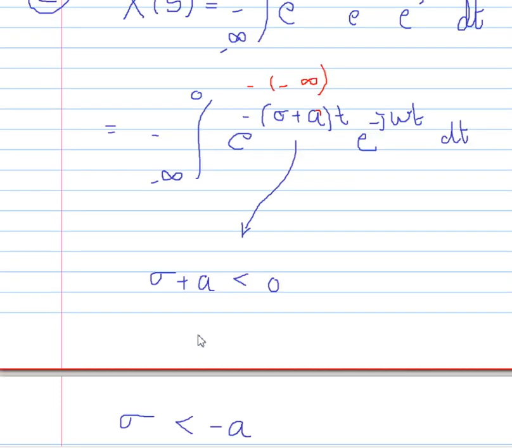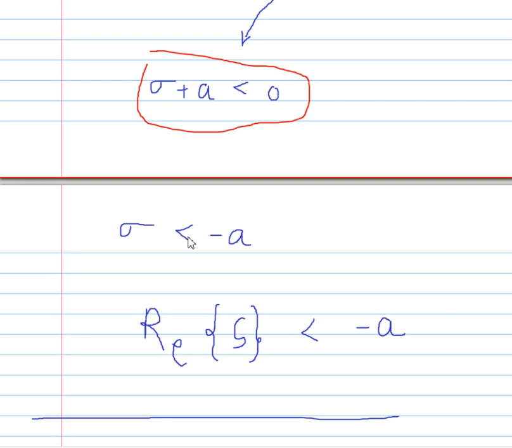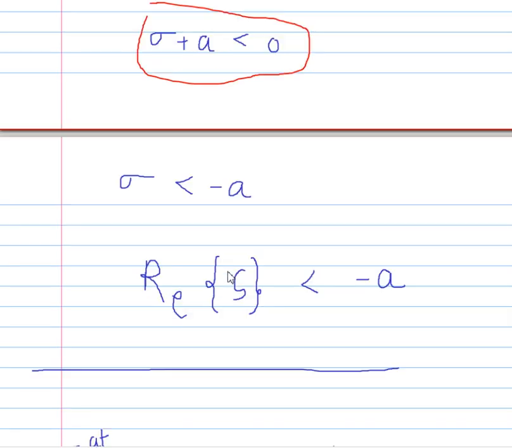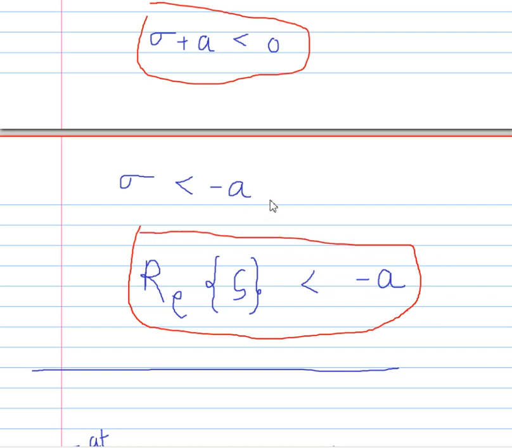So sigma plus a should be less than 0. Sigma is less than minus a. So the real value of s should be less than minus a. We can point it like this: minus a value, and it should be less than, so left-hand side.